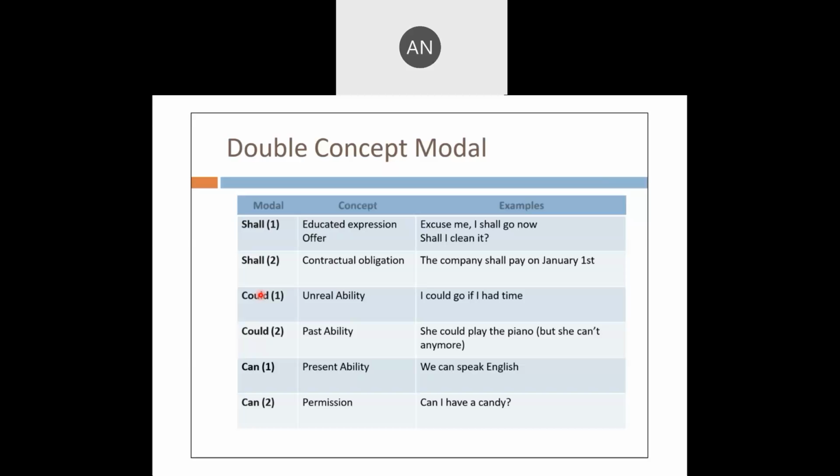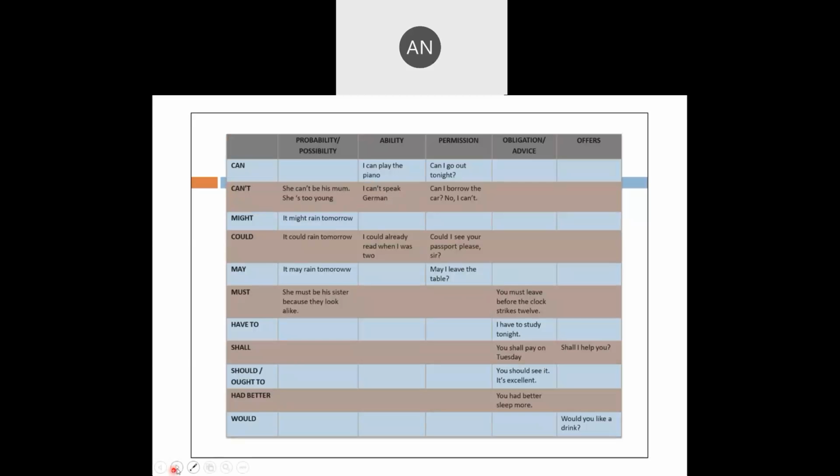Can is for ability, can for permission. We can speak English. Can I have a candy? Can is used for ability. I can speak English. That is my ability. I can play the piano. Can is also for permission. Can I go out tonight?